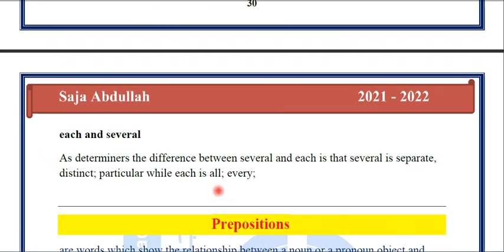The last one we have is each and several. As determiners, the difference between several and each is that several is separate, so it is specific and distinct, while each is all or every, meaning general. Okay, that's all we have about countable and uncountable nouns. Wait for us in the next video to explain prepositions.